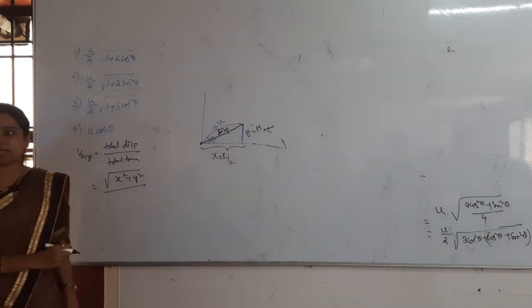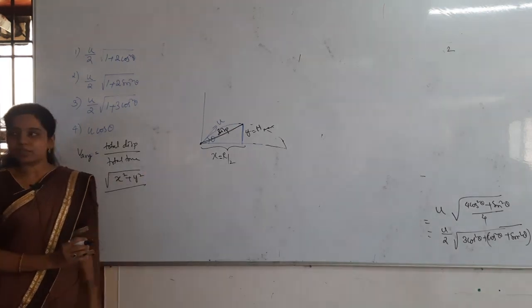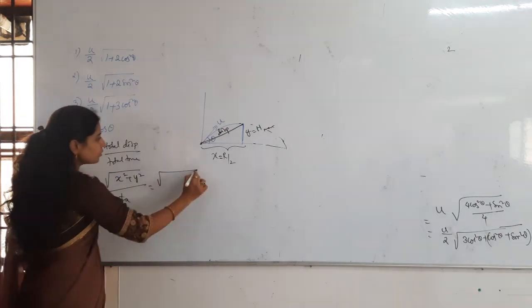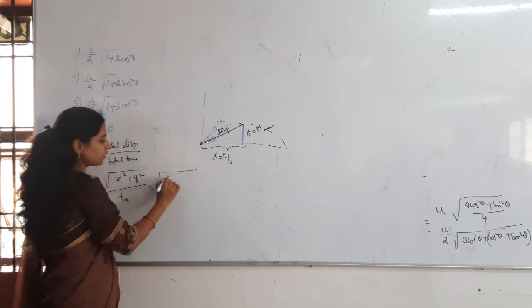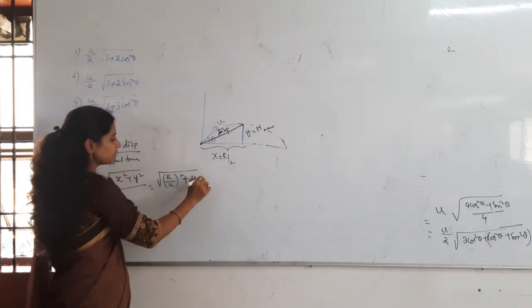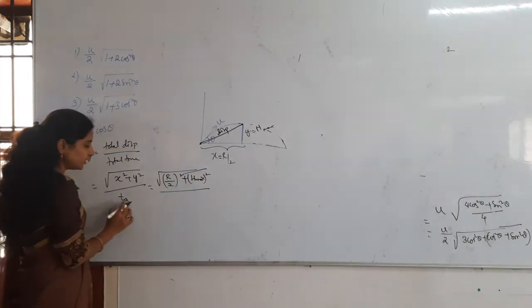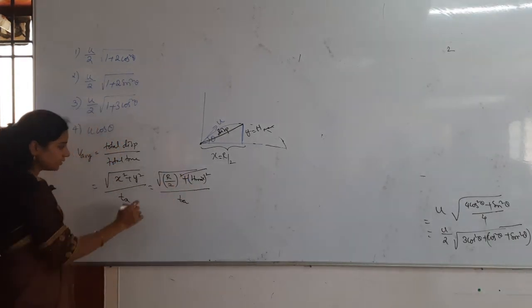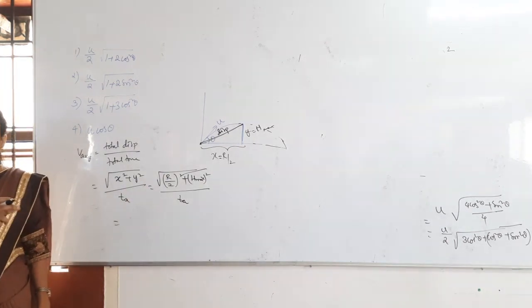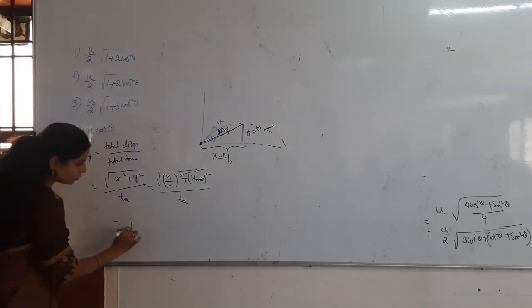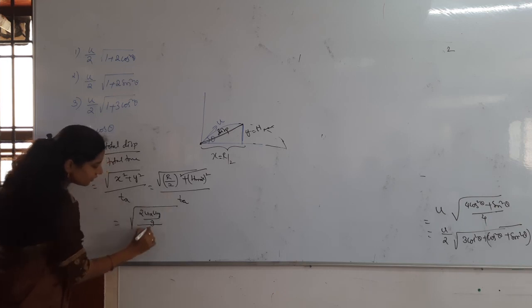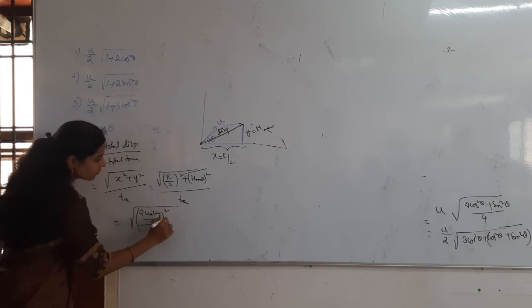Total time. Time taken from initial to maximum height is the time of ascent, TA. Then under root, x value is R by 2 whole square plus y value is H max whole square, divided by time of ascent. Range is given by the shortcut formula 2ux uy by g, so under root 2ux uy by g divided by 2, whole square, plus H max.